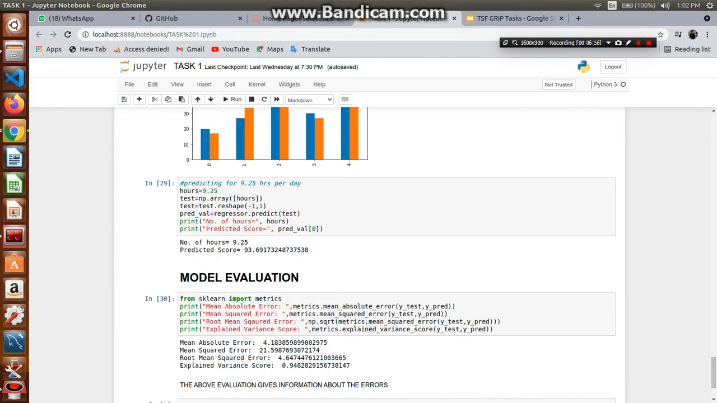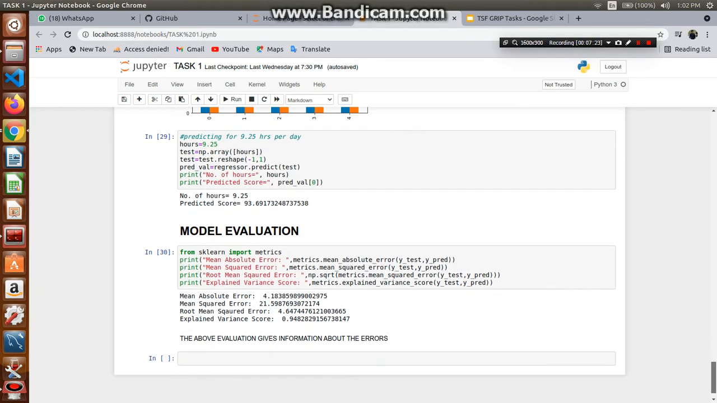After that, we will move on with the problem, that is predicting for 9.25 hours per day. When a student studies for 9.25 hours, what will be his score? So we'll do all the coding over here, and when a student studies for 9.25 hours, his predicted score is 93.69. So his score will be 93.69 approximately.